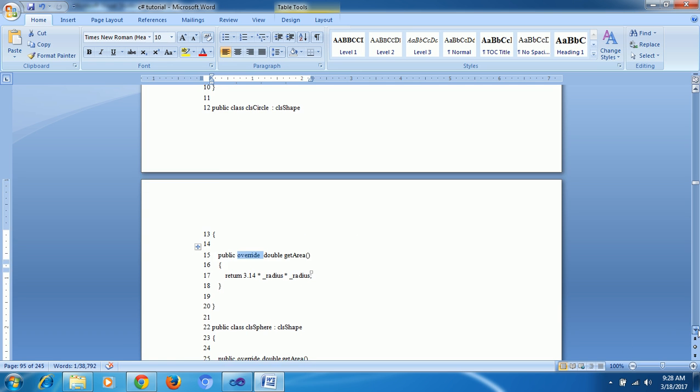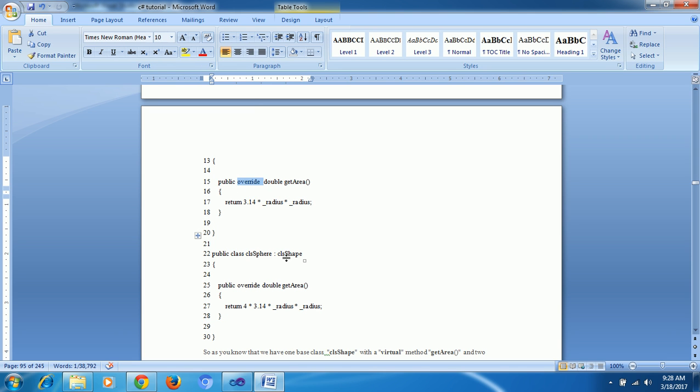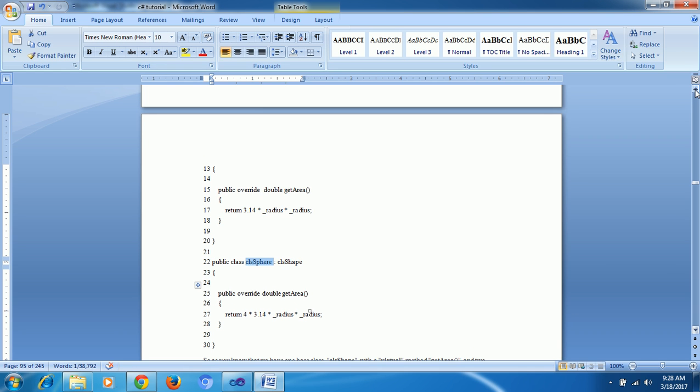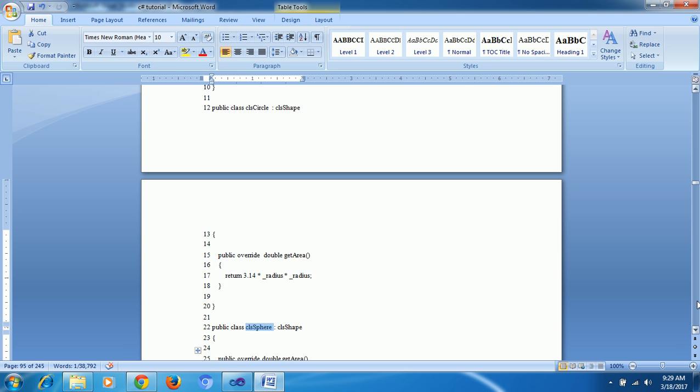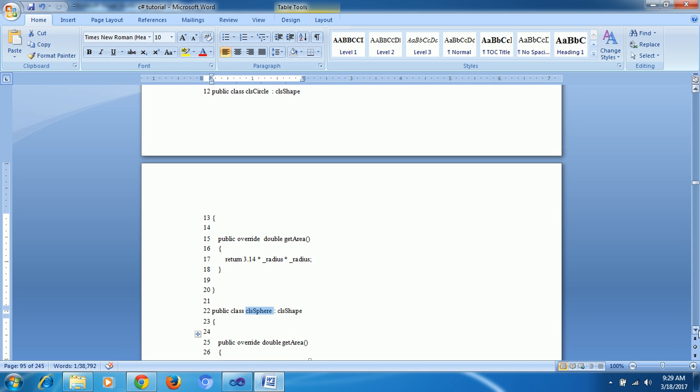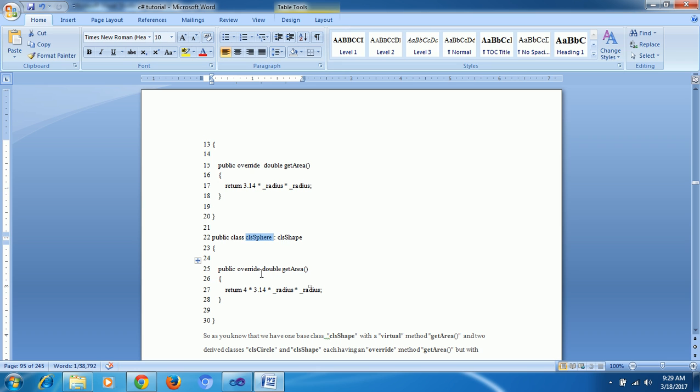Come to one more class. Again, there is one more circle class, and based on that, here also I gave override. What is the meaning of that? Here one class is there first, just like an employee class. In the employee class I have a get salary method. This is my default structure, and it normally returns 0.